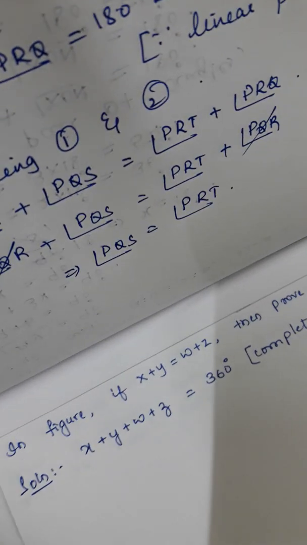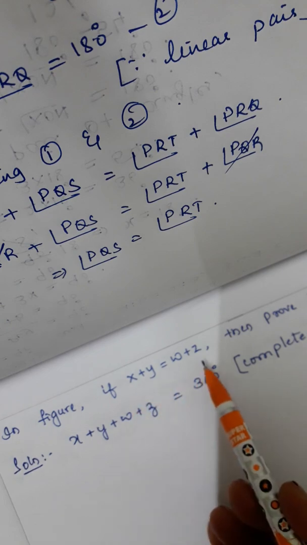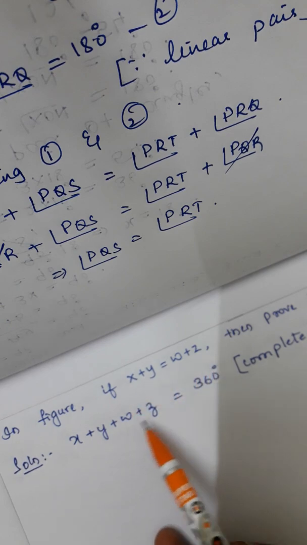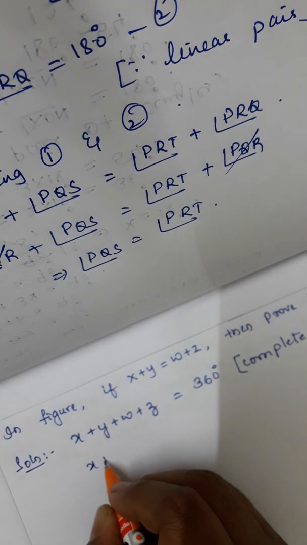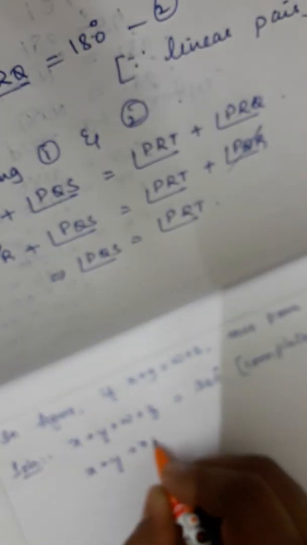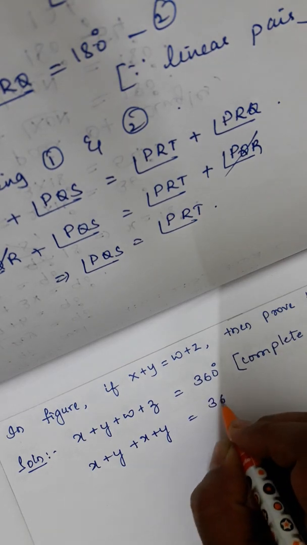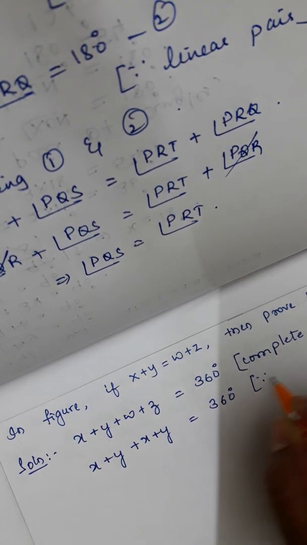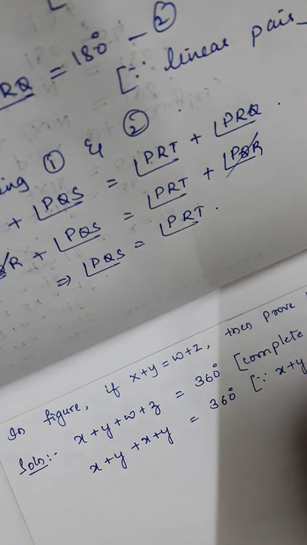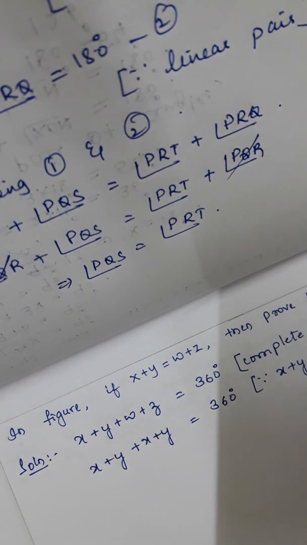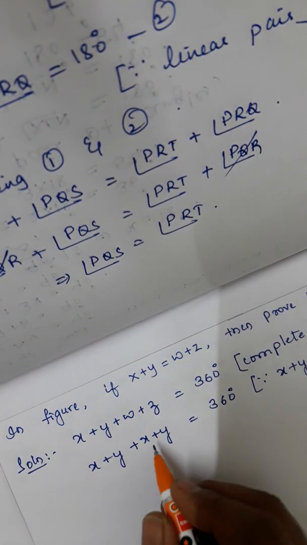But in the question he has given x plus y is equal to w plus z. So in place of w plus z, I can replace it with x plus y. So this becomes x plus y plus x plus y is equal to 360 degree. The reason is x plus y is equal to w plus z. So now these two become like terms.